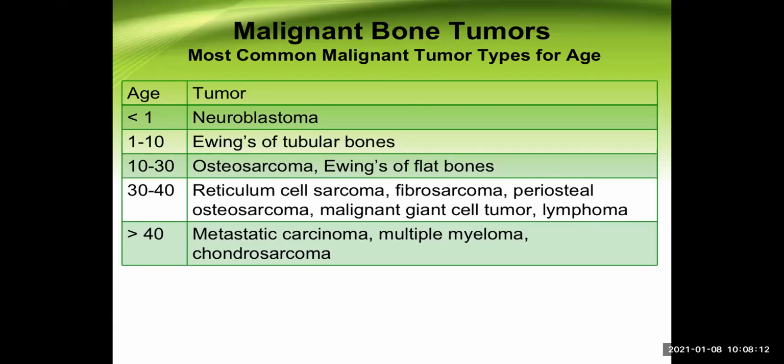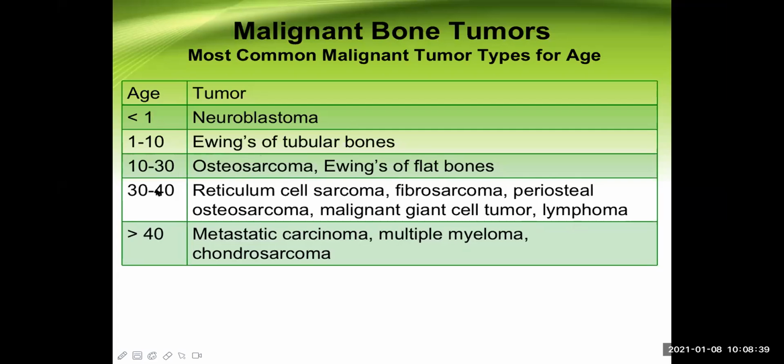Because the adrenal medulla is also a specialized type of sympathetic neuron only. So you can simply answer like that. Excellent. So neuroblastoma is present in very young age. From 1 to 10, Ewing sarcoma of the tubular bone. This Ewing sarcoma is a type of malignant bone tumor. We'll talk about this. From 10 to 30 years, osteosarcoma is quite common, along with Ewing sarcoma of the flat